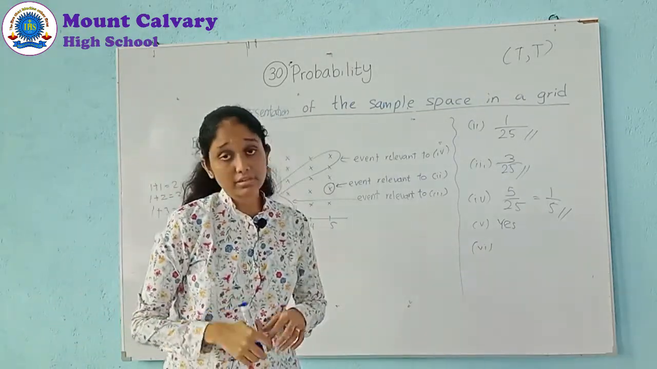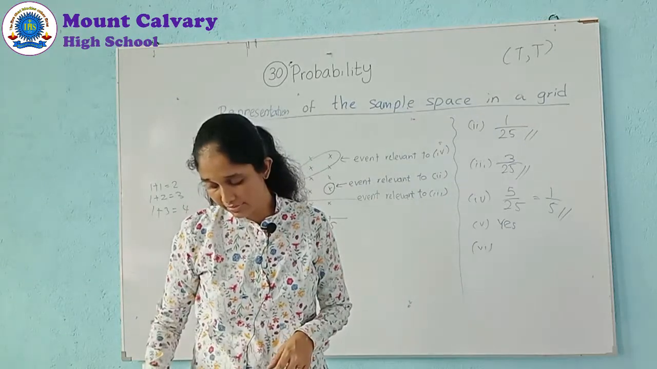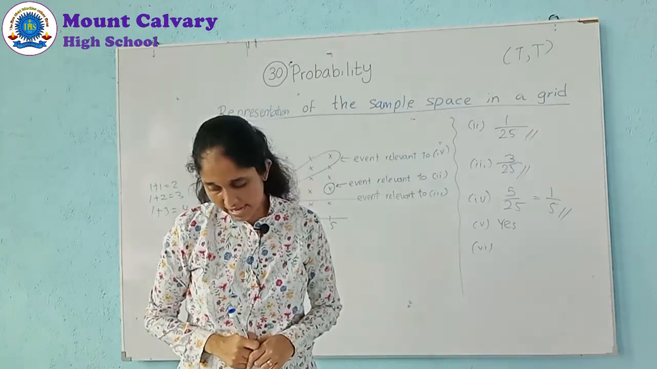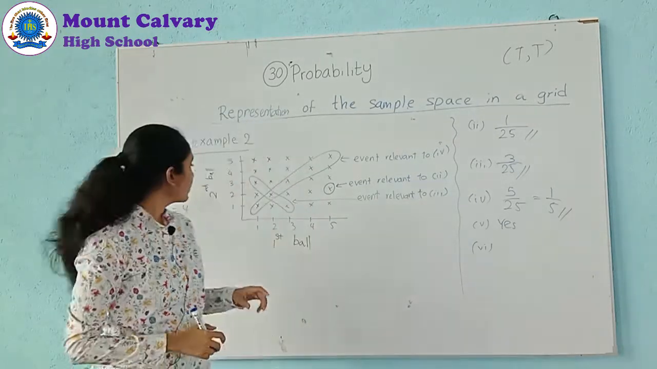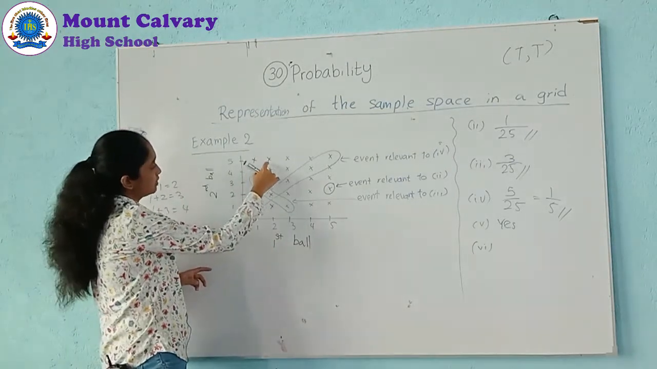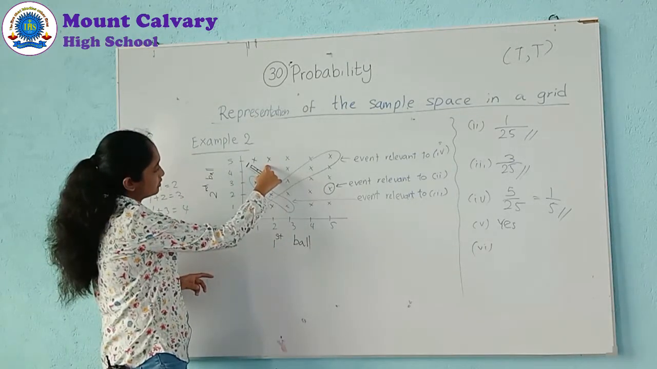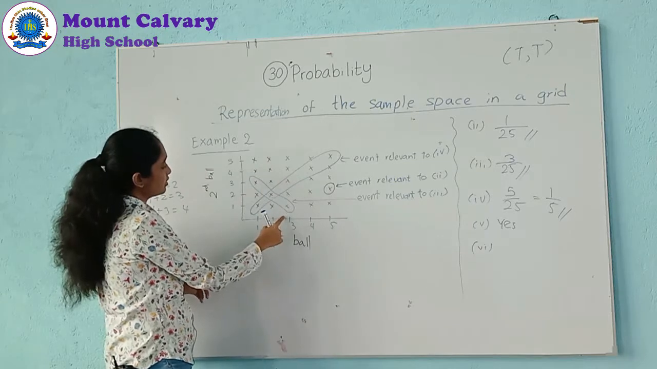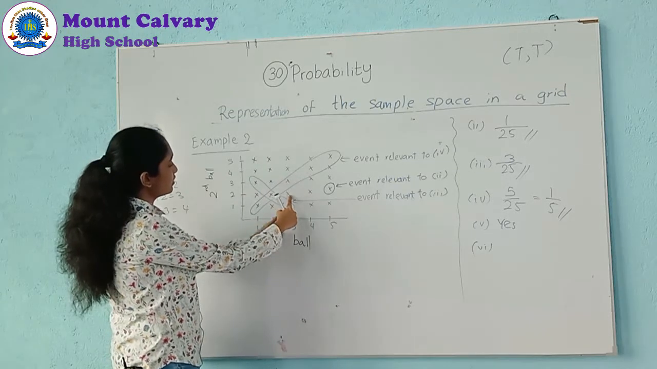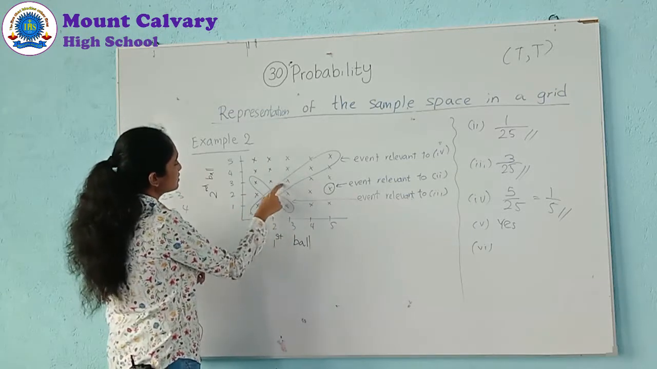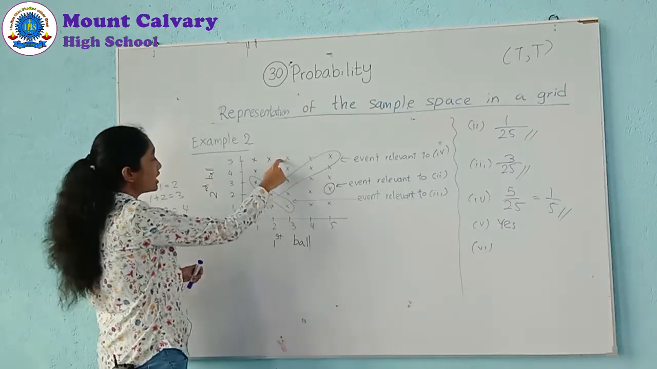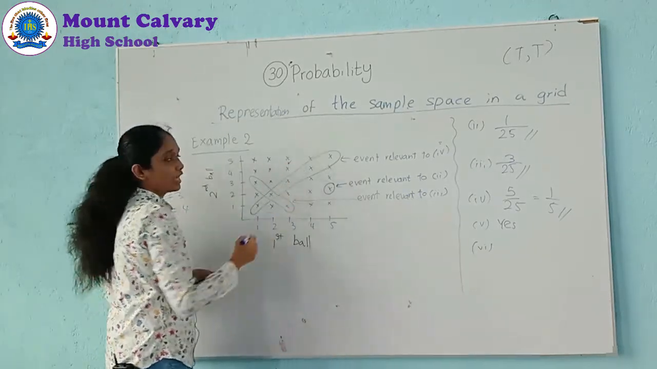But we want numbers greater than 7, right? So we can't take this one also, right? Then this one: 3 and 1 is 4, 3 and 2 is 5, 3 and 3 is 6, 3 and 4 is 7, 3 and 5 is 8. This one, okay.